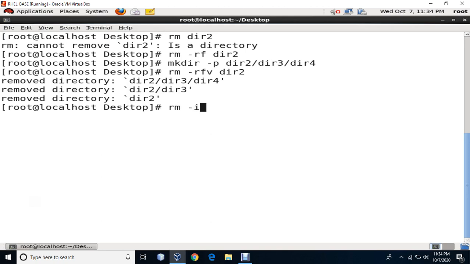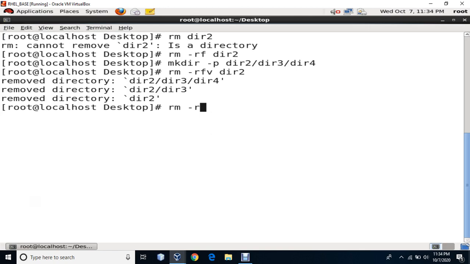If you don't write -i, it is still there, which means it is interactive. I can make it forceful by using -f. I can make it verbose by using -v. And as I told you earlier, I have to use -r, because if it is a directory, I will not be able to remove it otherwise. I have to do it recursively, directories inside directories inside directories.